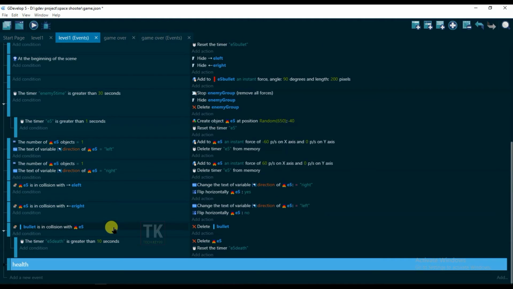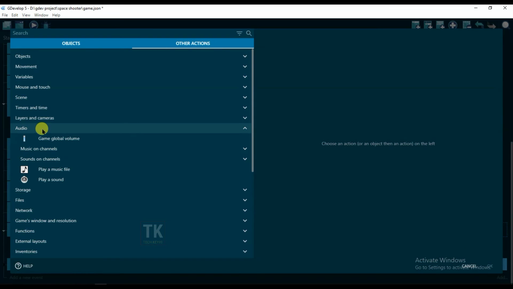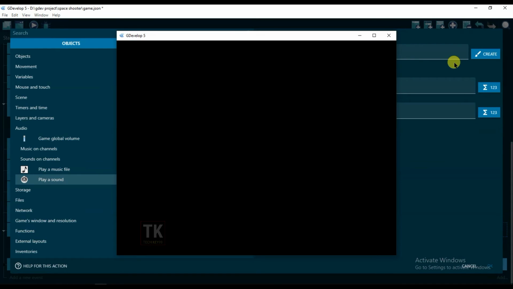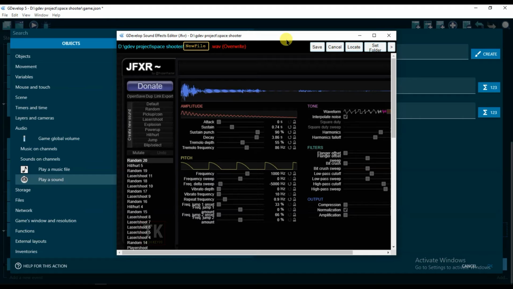When the bullet is in collision with the enemy pipe, then here will also be a hurt sound. Click on add action, other actions, audio, and play a sound. Create. Click on hurt.